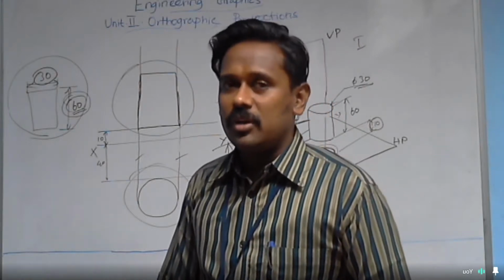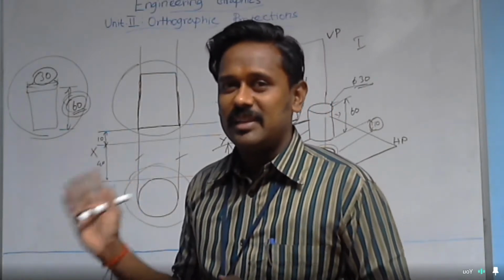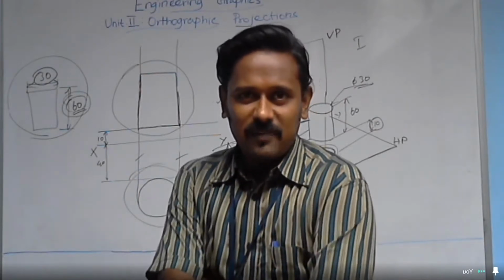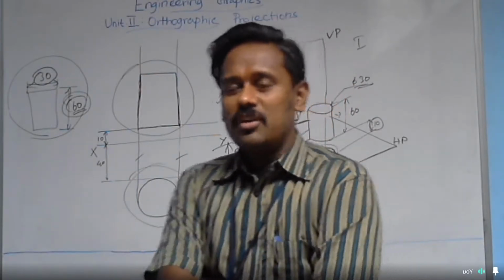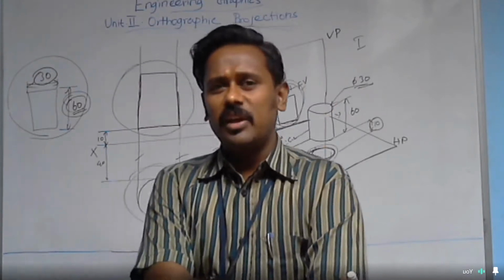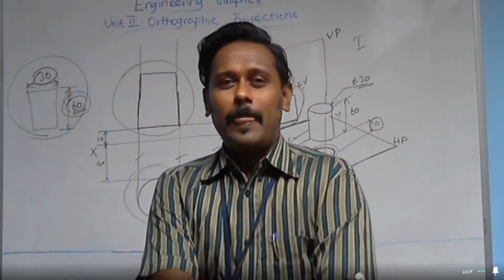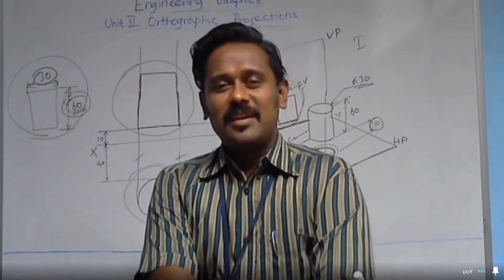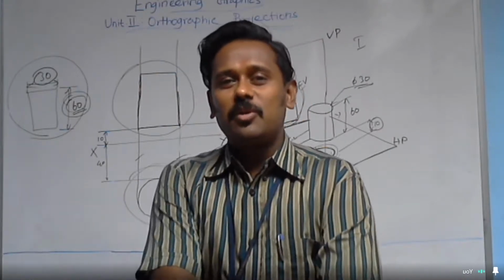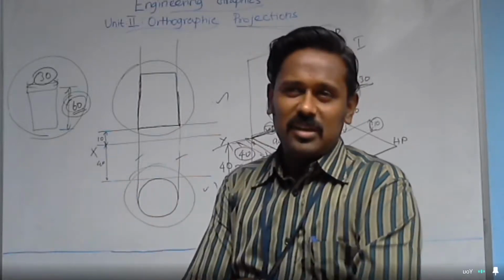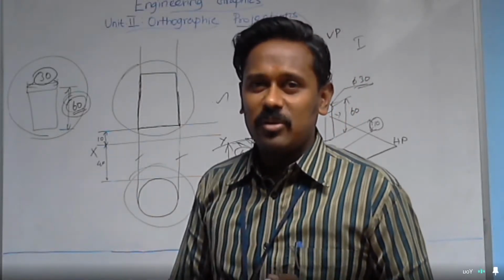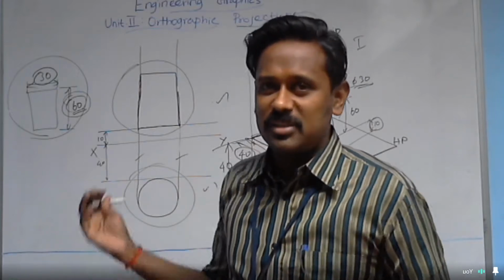We are not going to draw solids like cylinder and cone in the first or second chapter itself. In the second unit, we start our orthographic projection practice with projection of points, then projection of straight lines and projection of planes. Only in the third unit do we proceed to projection of solids. But the front and top view concept can be easily understood by discussing projection of solids, which is why I am discussing it here.